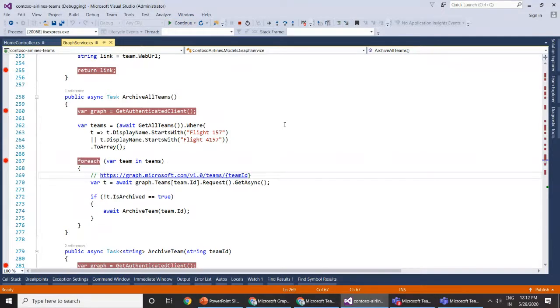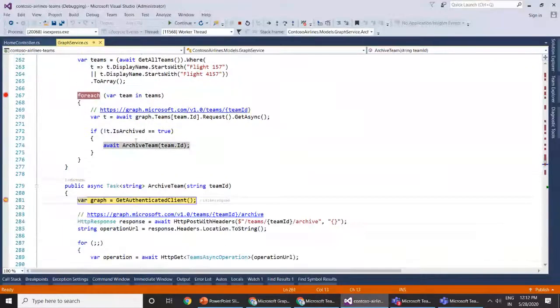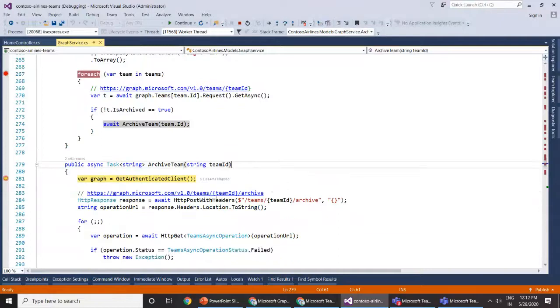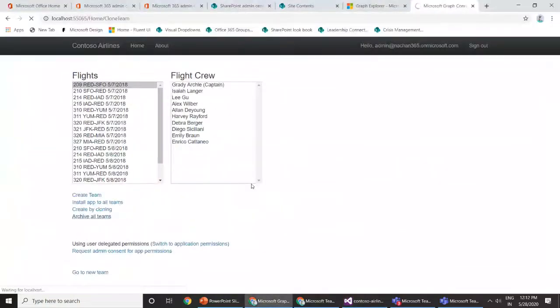If it is not archived, we archive it using another Graph API called team/ID of the team/archive. Using this Graph API, we will be able to archive our particular team.